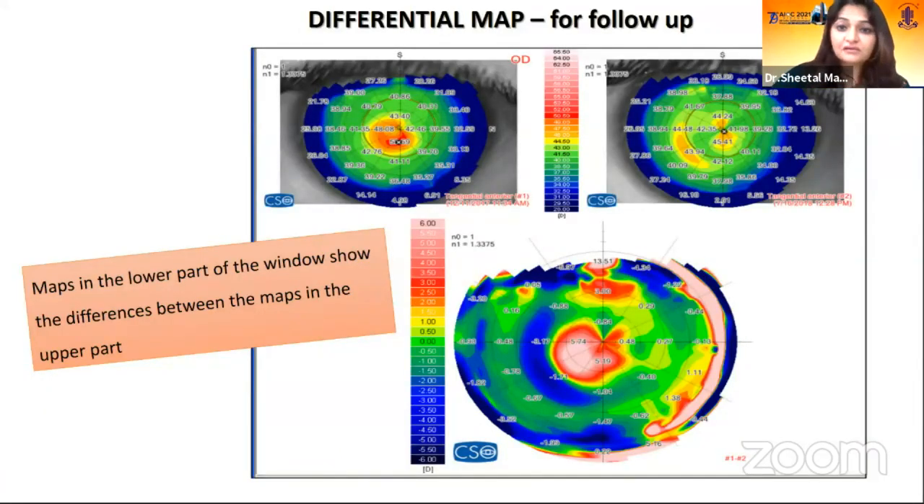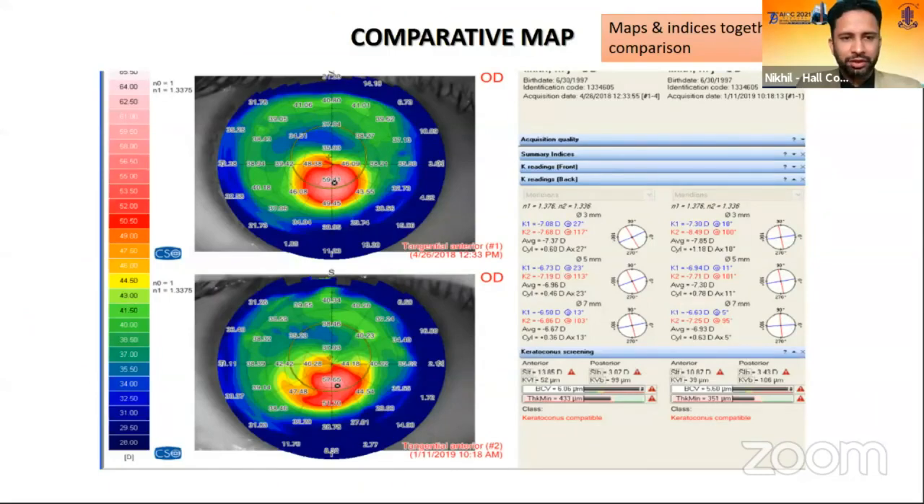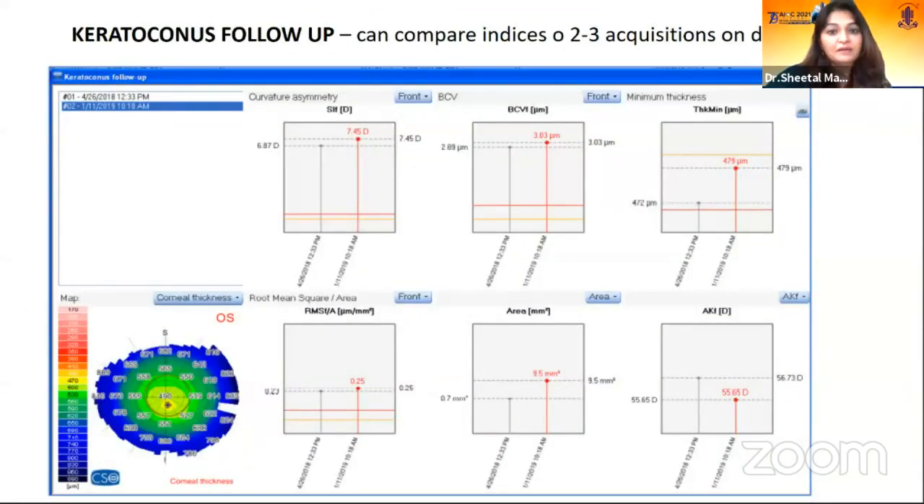So there are differential maps, comparative maps. Sorry to interrupt, ma'am, just take 1 minute. Yes. Yeah. Comparative map and keratoconus follow-up map on Sirius.